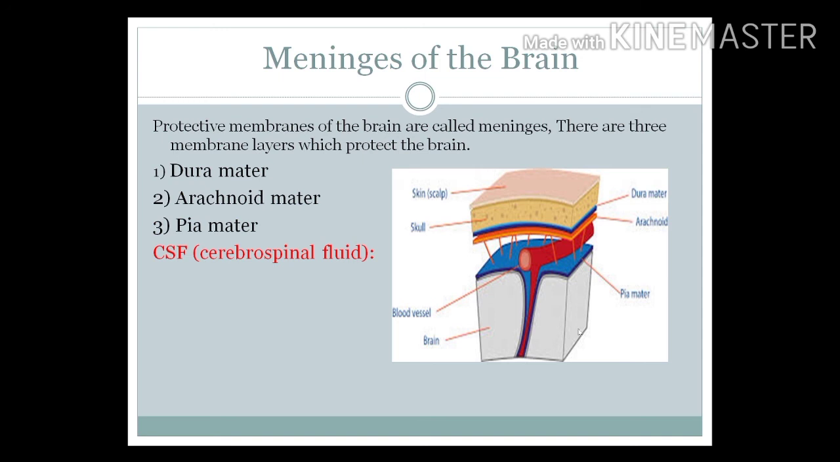So these are the structure and the function of these three membranes. So these three membranes are called the meninges of the brain. These are protective in nature. Remember that these three layers protect the brain as well as our spinal cord. Hope you understood this.